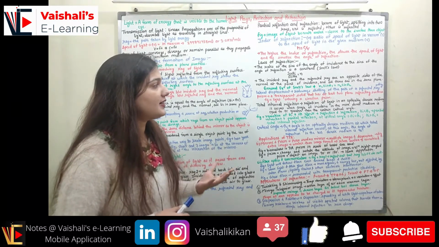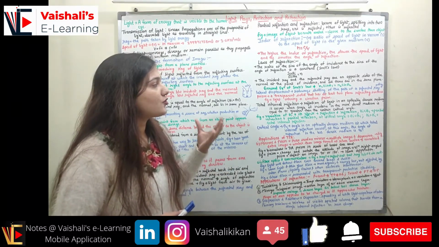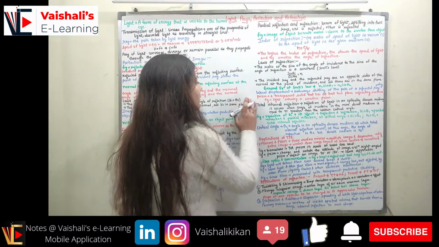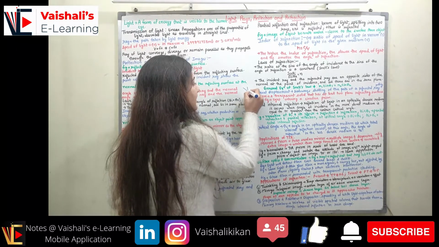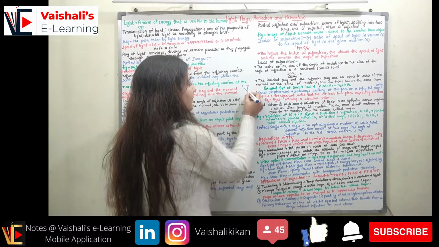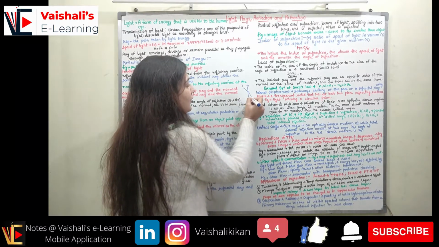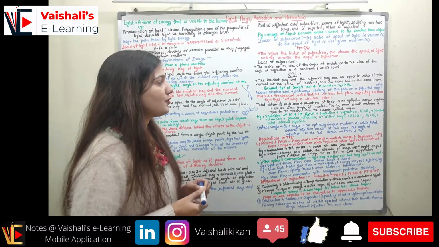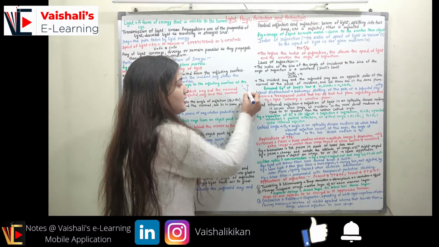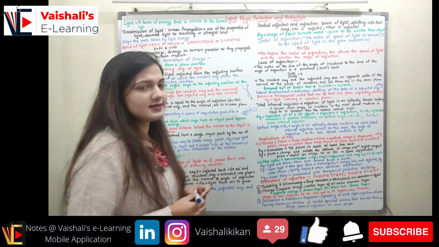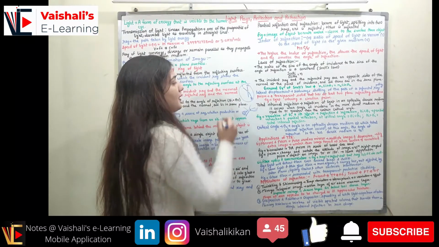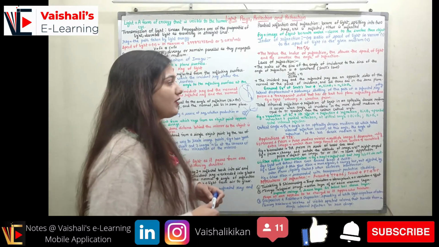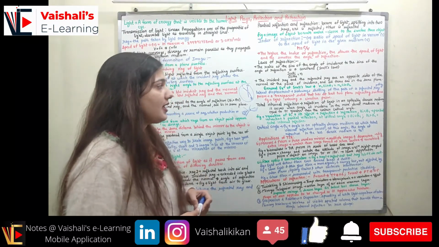The incident ray and the refracted ray are on opposite sides of the normal at the point of incidence. So if this is my point of incidence, this is my incident ray, and this is the normal, then the refracted ray will come on the opposite side of the normal. This is my refracted ray. The incident ray and the refracted ray are on opposite sides of the normal at the point of incidence, and all are in the same plane. You can see all of them are in the plane of the board. Now coming to the general equation of Snell's law: N1 sine theta 1 is equal to N2 sine theta 2.